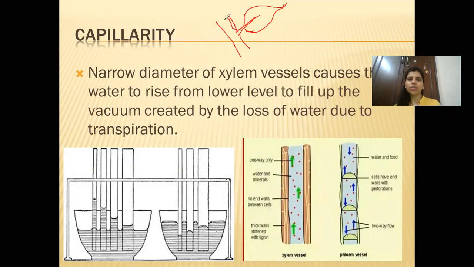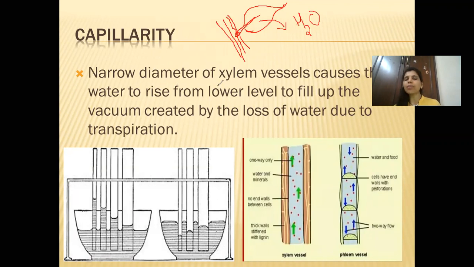So it has thin tubes inside it. Now when transpiration is taking place, there is loss of water, H2O, from the stomata of the leaves. When there is loss of water, this tube is filled with water. So if the loss of water is taking place, there will be a partial vacuum created, a gap will be created here. And when there is a gap, the water is pushed up due to this capillarity effect.